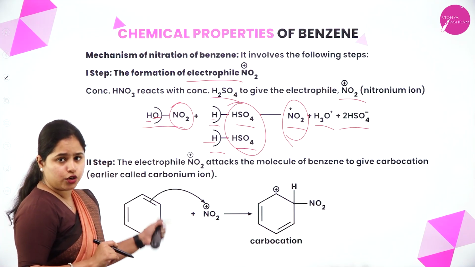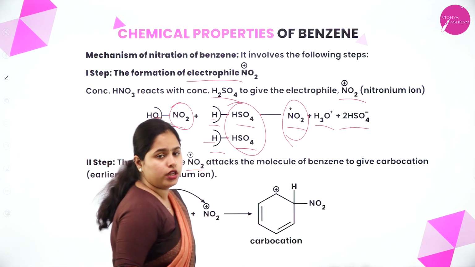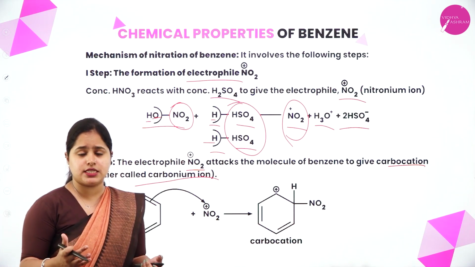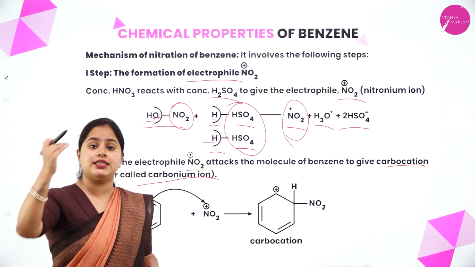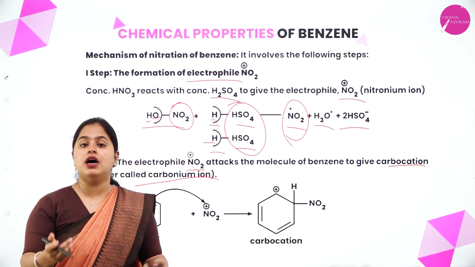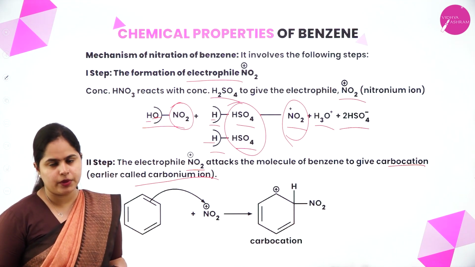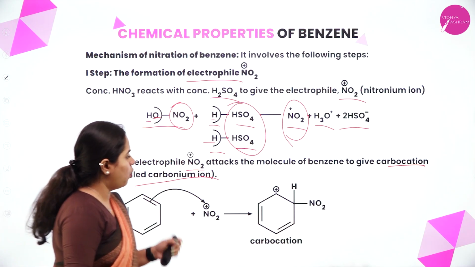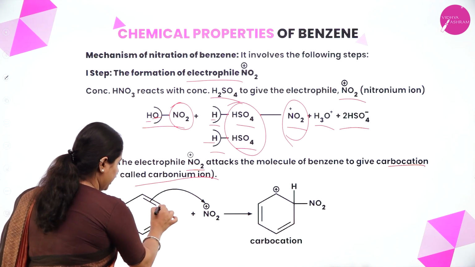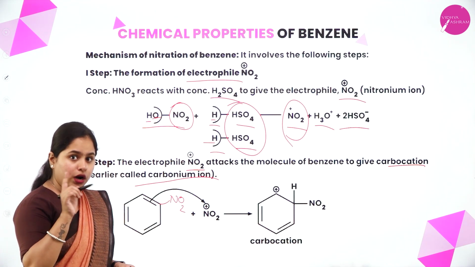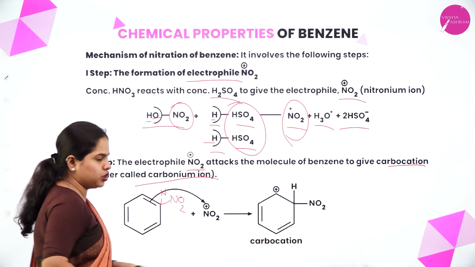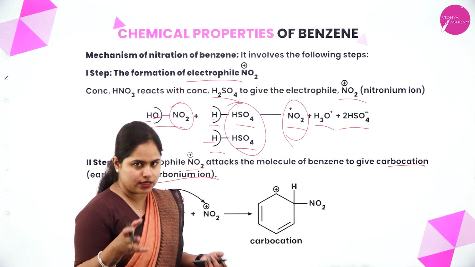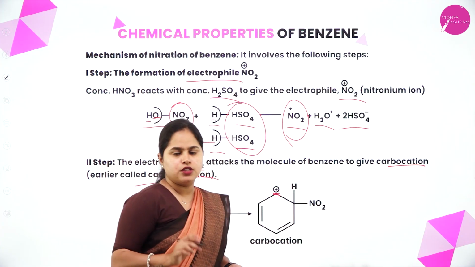Now the second step is that the electrophile, which is NO2 plus, attacks the molecule of benzene to give a carbocation. This electrophile which is formed will attack the benzene ring and form a carbocation. You are already familiar with what a carbocation is. So this is your benzene ring to which the NO2 plus is going to attack. Along this double bond, the NO2 group will come and attach. One hydrogen atom is also there, and that is what is represented here. The electrophile has a plus charge, which will be present here. So this is the second step.